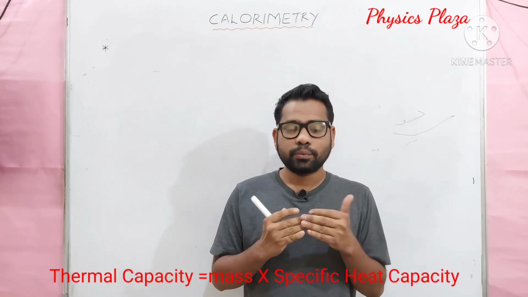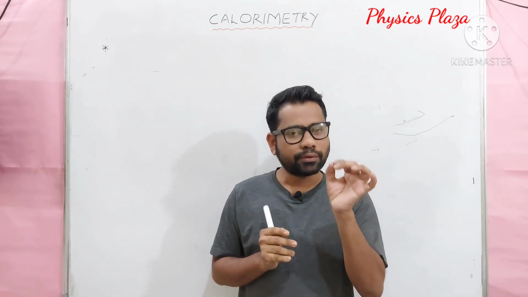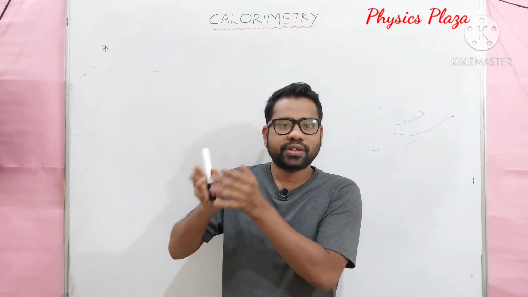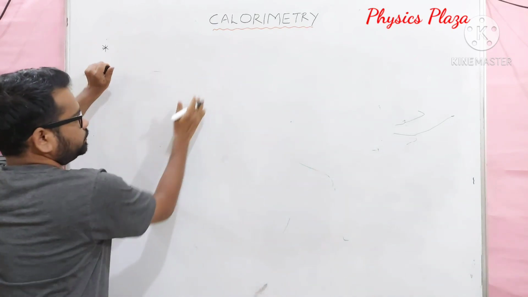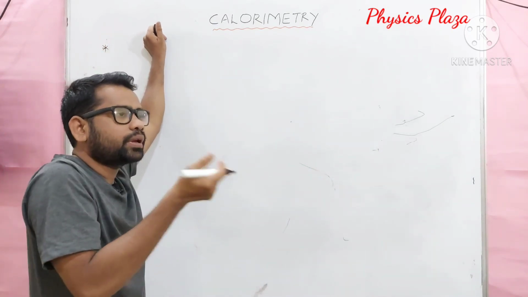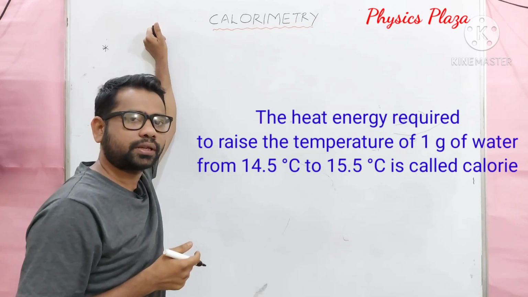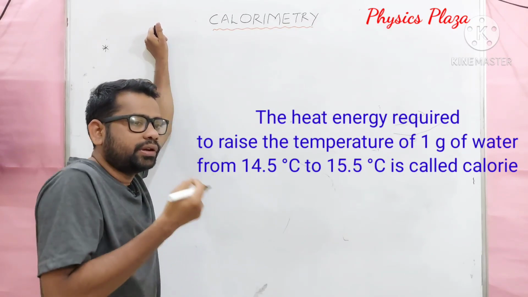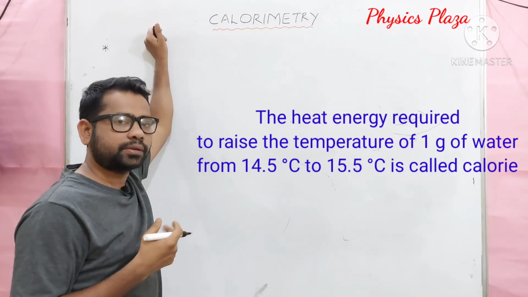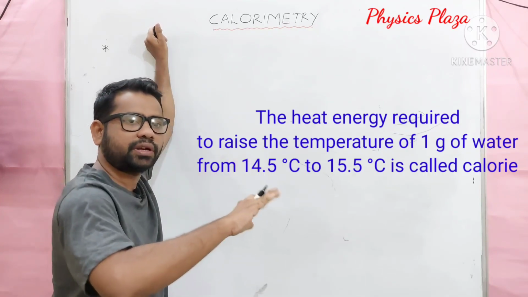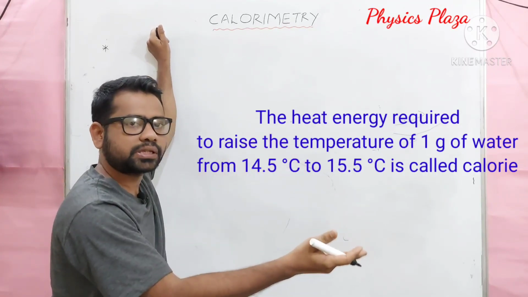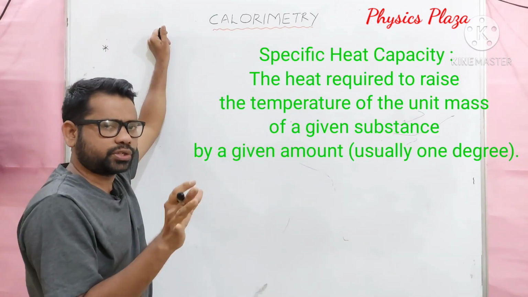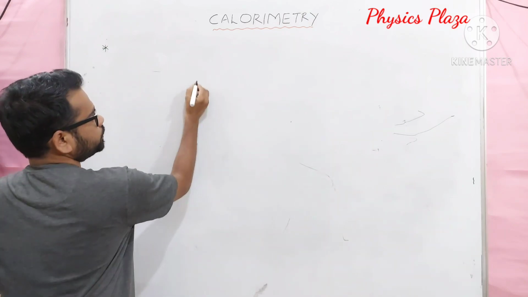Children, today lecture, before going to start our concept, I want to give a clarity between calorie, heat capacity and specific capacity. Let us see once again here. Children, there is always a confusion. Always children will be asking, sir, though we are reading calorie and specific capacity and heat capacity, whenever we are writing answers in exam, there will be confusion, and instead of specific capacity we are writing heat capacity, or instead of heat capacity we are writing calorie. Children, to avoid that only, I am going to give you a clarity, a picture. Look at here, a simple picture I will give you.